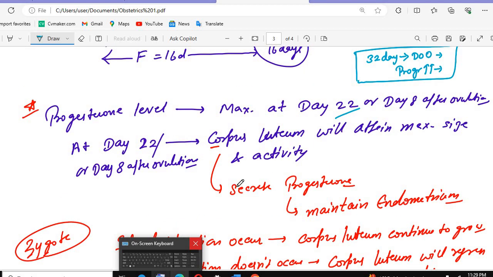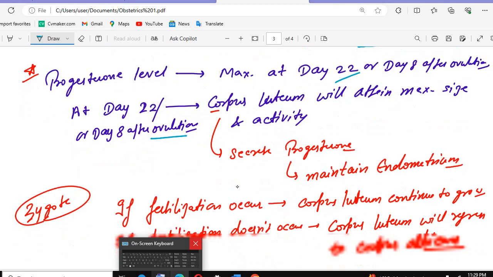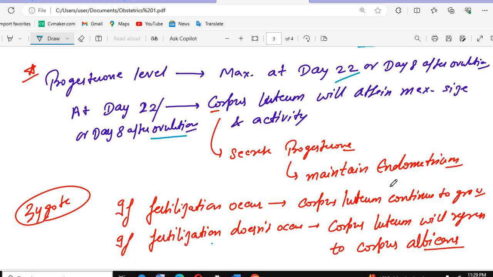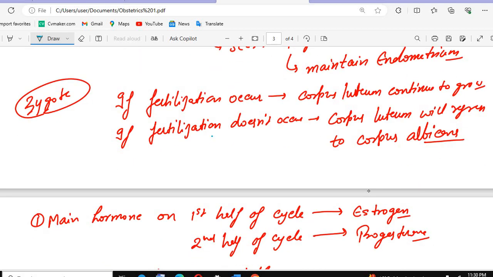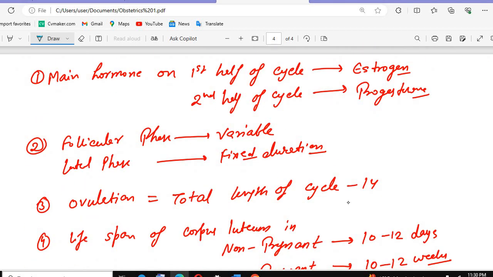The progesterone level is maximum at day 22, day 8 after ovulation, when the corpus luteum attains maximum size or activity. What do they do? They secrete progesterone. If fertilization occurs, the corpus luteum will continue to grow and continue to produce progesterone. If fertilization does not occur, the corpus luteum will regress to the corpus albicans. The main hormone in the first half of the cycle is estrogen; in the second half of the cycle, progesterone.